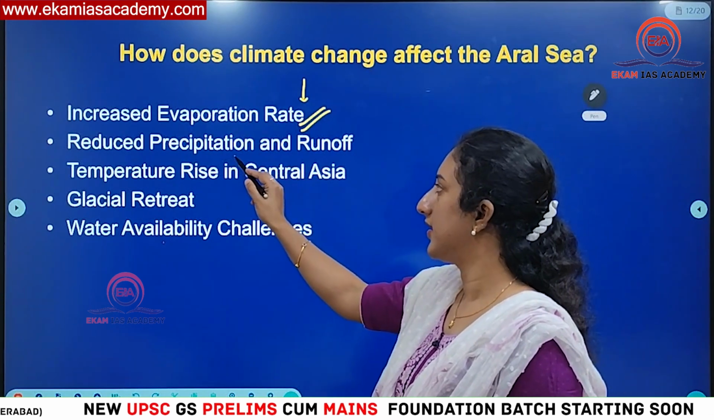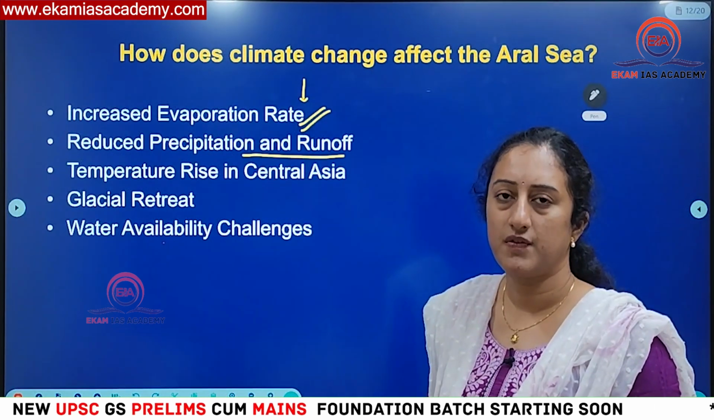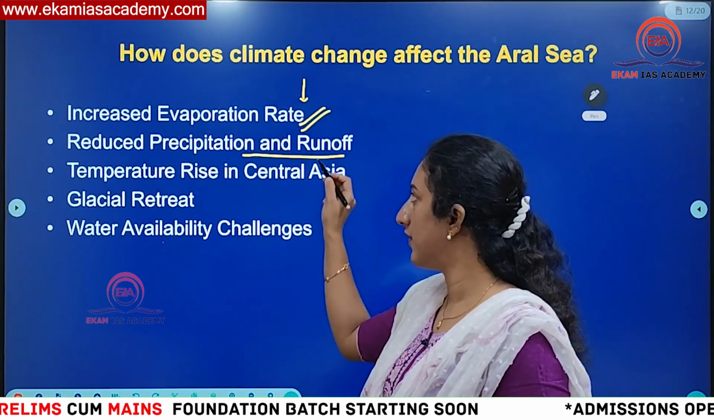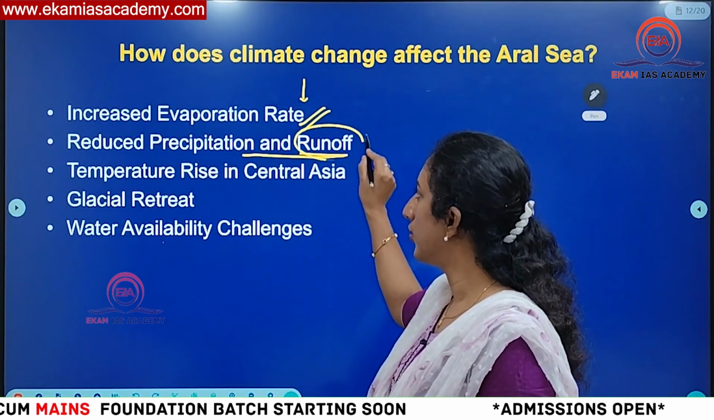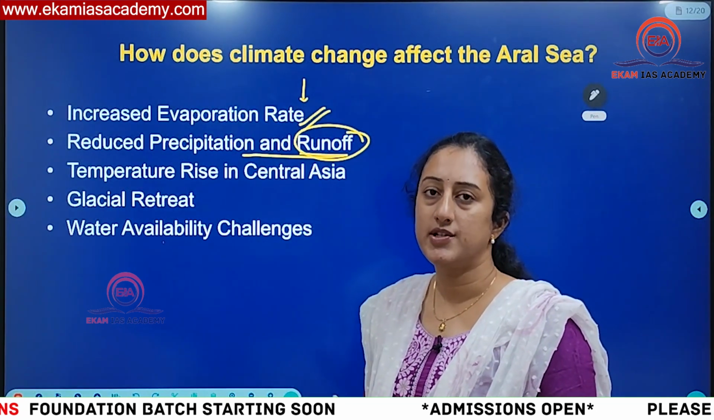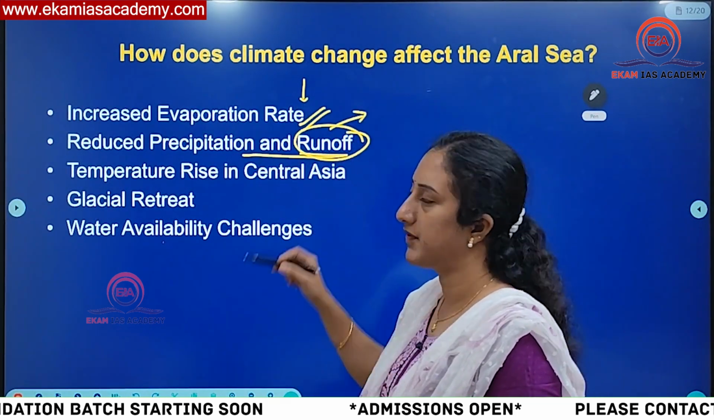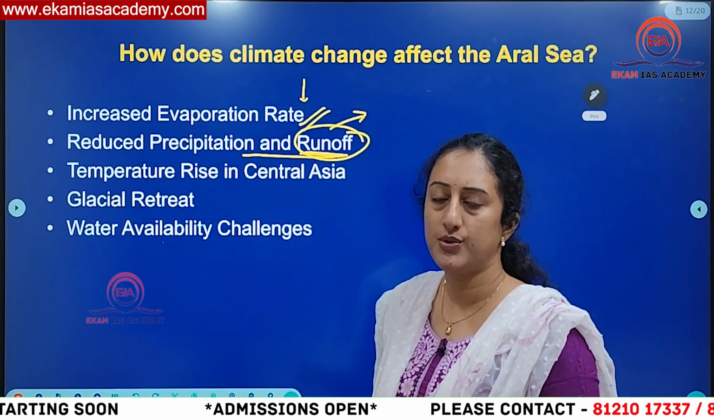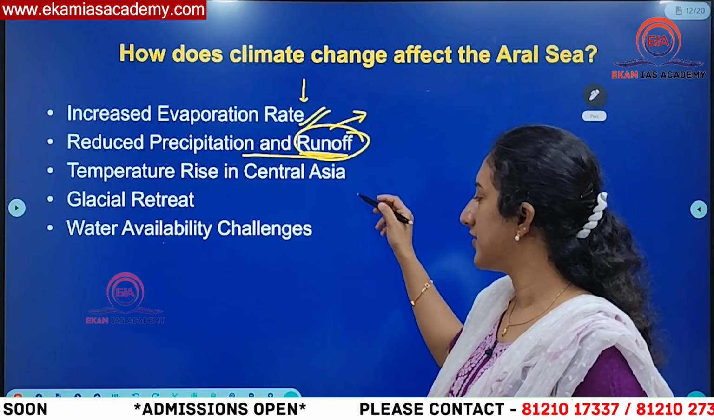And you can see the second thing is reduced precipitation and runoff, as this is already an arid region. The reduced precipitation and runoff is also very low because, as I told you, the two rivers which used to drain into the Aral Sea got diverted for different irrigation projects and agricultural purposes. So because of reduced runoff also, this sea has decreased its presence.